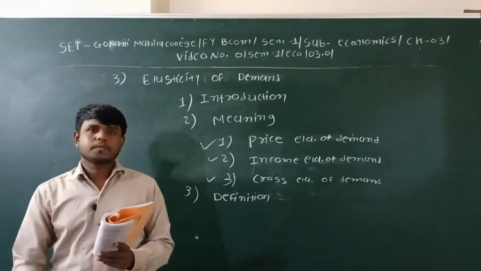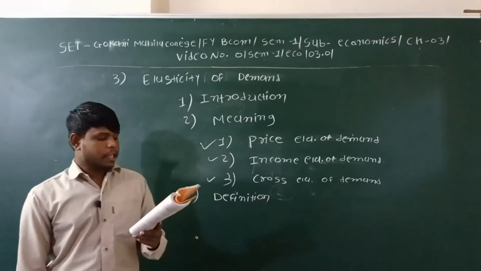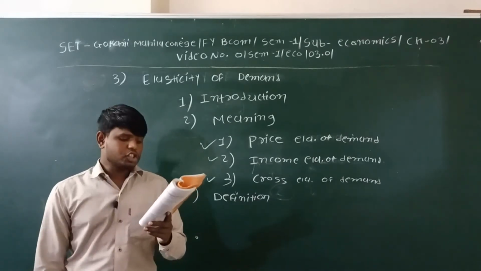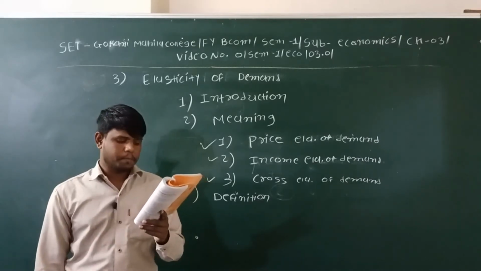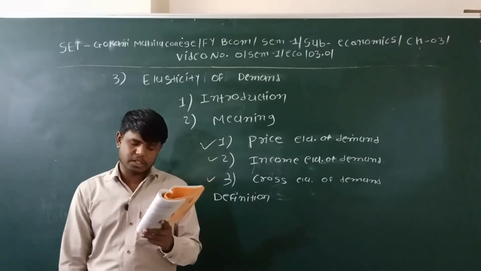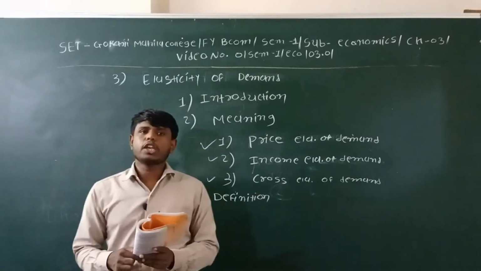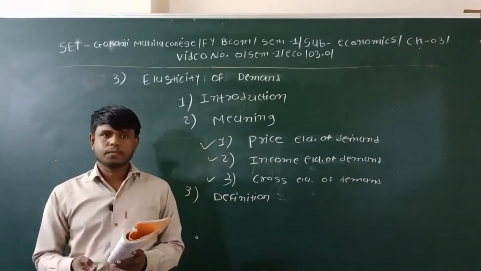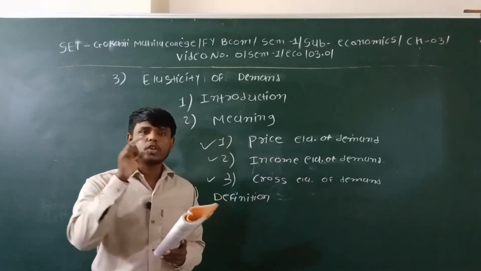So let's see the first definition, which is given by Alfred Marshall. Price elasticity of demand means a ratio of a relative change in quantity to a relative change in price. Here the same thing is given. It means if the quantity of any commodity increases or decreases, what will be the effect on the price of that particular commodity?